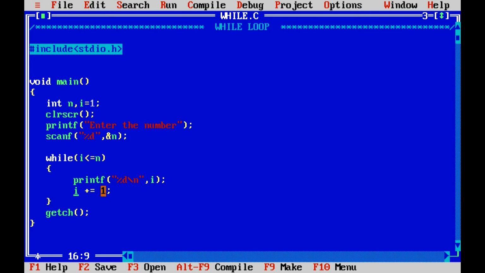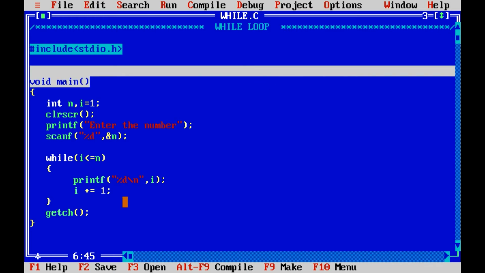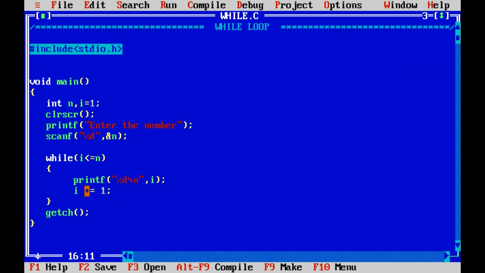And then I am incrementing the I with 1. In for loop we used to do it in the for loop syntax. On the top we used to give I plus plus as increment. So here we are giving an increment as I plus equal to 1. This is the same as I equal to I plus 1. So this is equal to I plus equal to 1. Both are similar ways, you can write it either way.